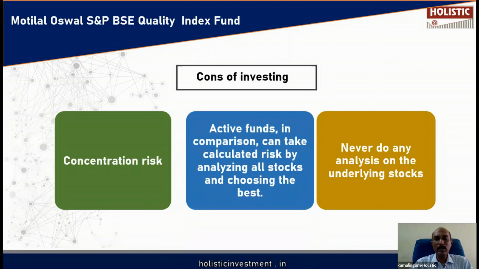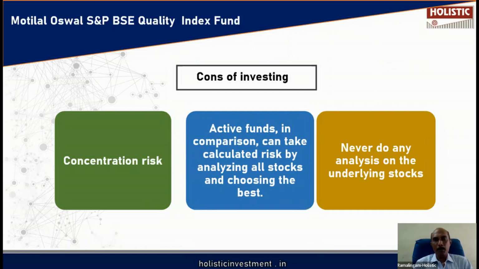Here, he has to simply take all the stocks in the same proportion from the index. So the fund manager is forced to take blind risk. In the actively managed fund, the fund manager will be able to do better calculated risk. He will be taking calculated risk.